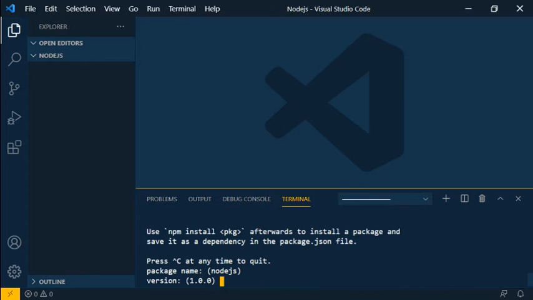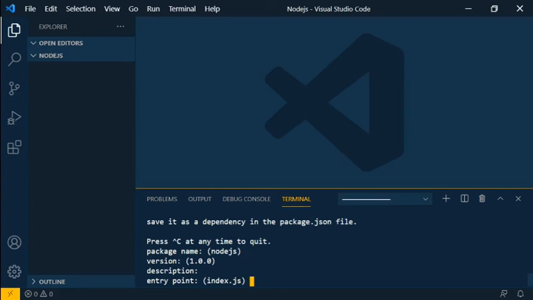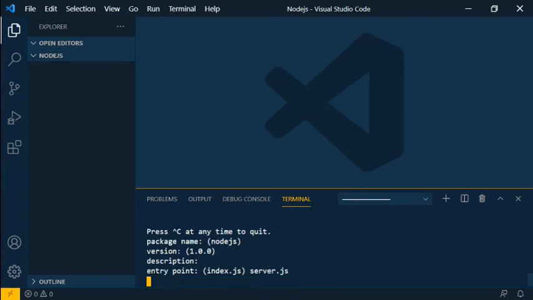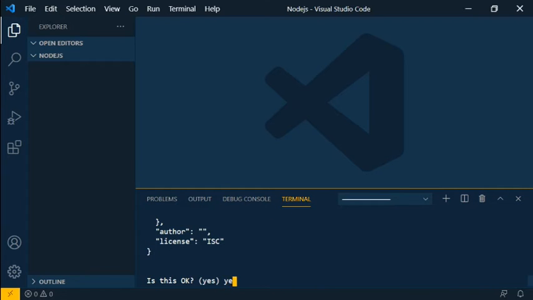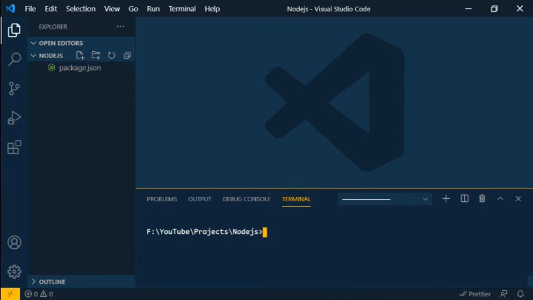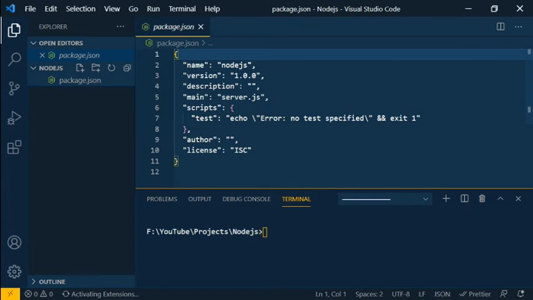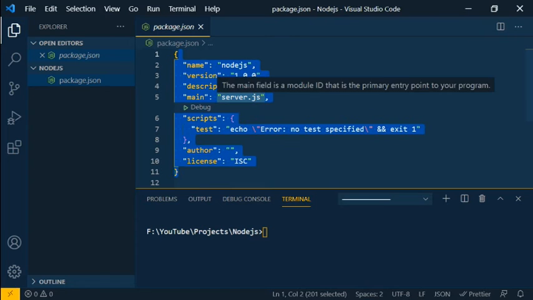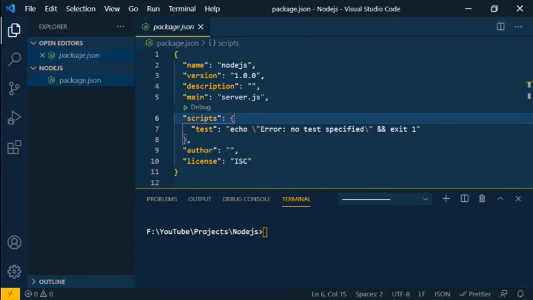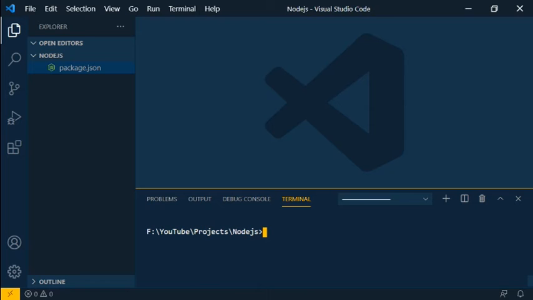So my package name, version, description, entry point server.js, and test. Okay, everything is good. I'm going to type yes. So my package.json file was created. This file contains the basic overview of the project. Here we can add a couple of scripts if needed. We need a couple of dependencies to create the Node.js server.